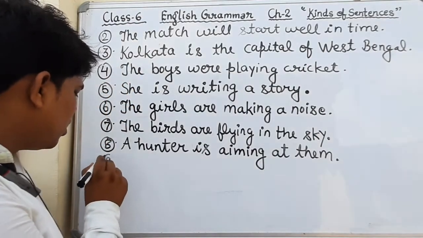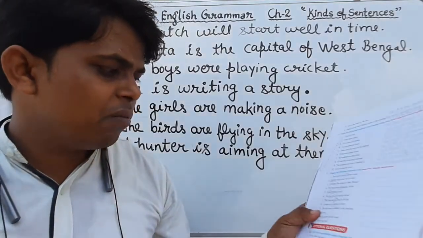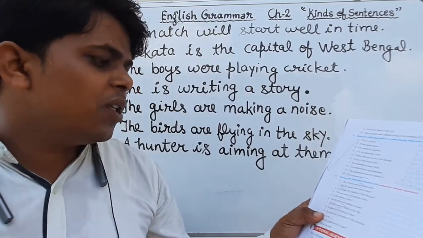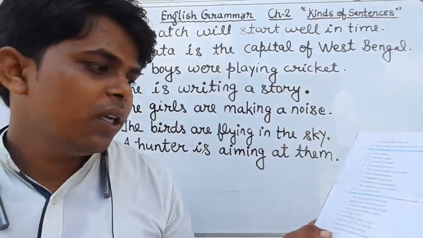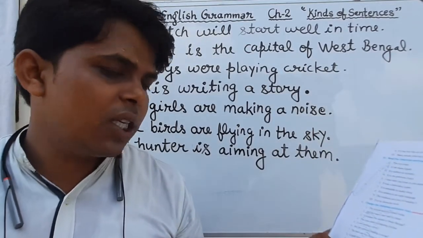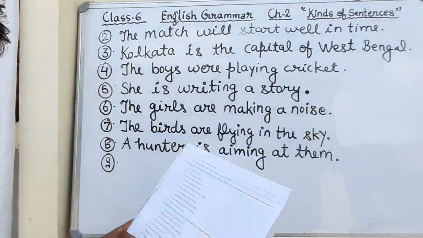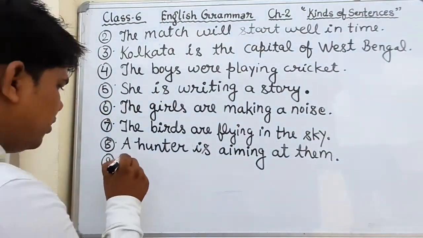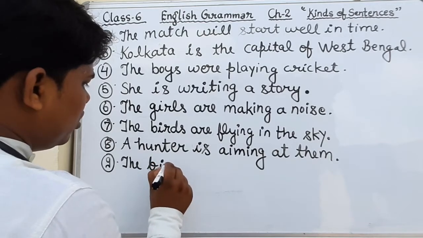Now question number 9. What is question number 9? The birds have not, it is in negative form, hidden in the branches of the tree. We have to remove only the word not. The correct sentence will be: the birds have.